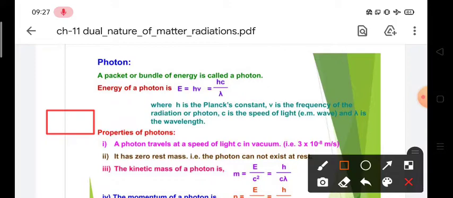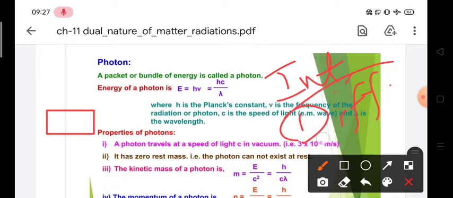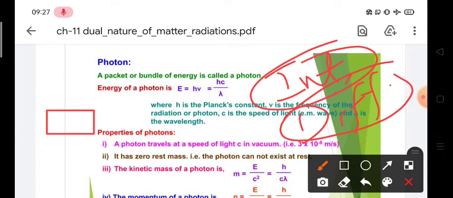In the previous chapter we have learned some concepts like interference and then diffraction. These were phenomena which proved that light has wave nature. Now we will learn some phenomena which prove that light is made up of particles and shows particle nature, or you can say it shows the nature followed by a ray.